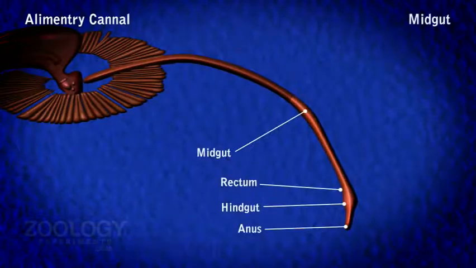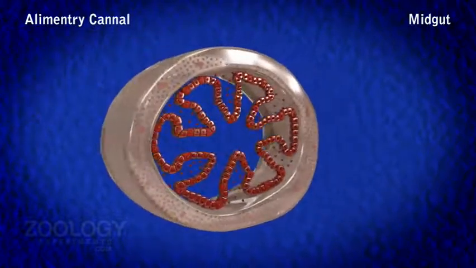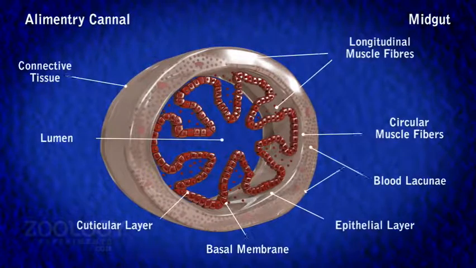Midgut. Intestine is also known as midgut. It is a long, narrow, and straight tube running backward along the median line between the extensor and flexor muscles up to the sixth abdominal segment. Its lumen is wide at the anterior end but reduced posteriorly due to the presence of longitudinal folds.